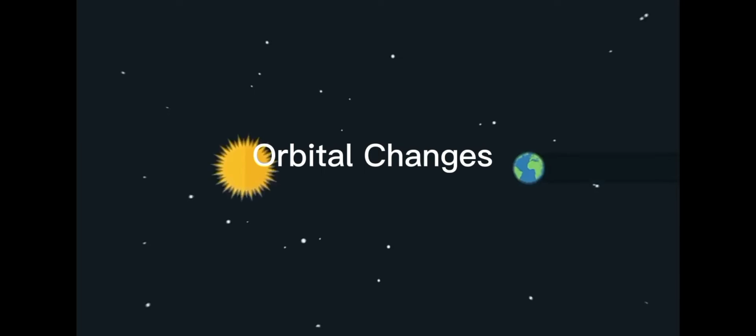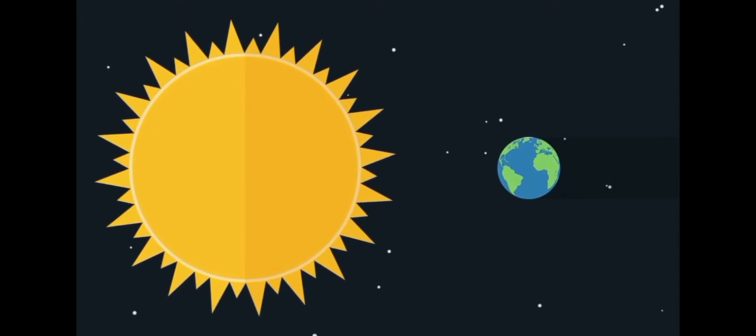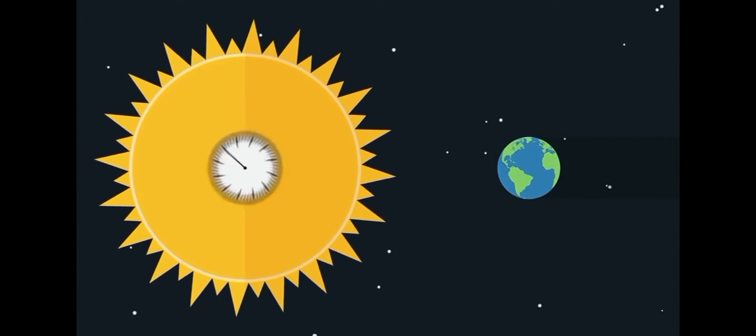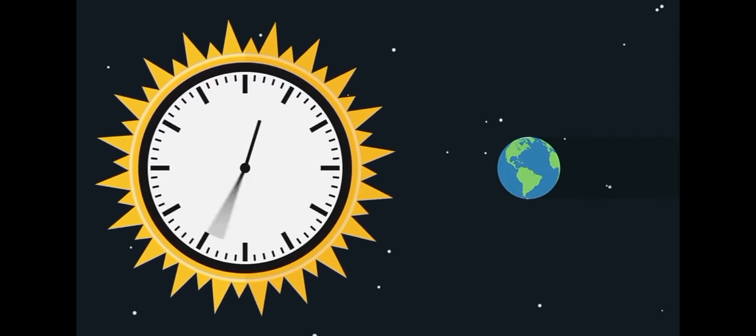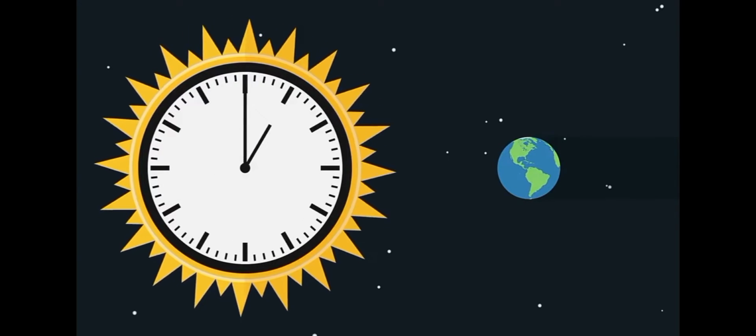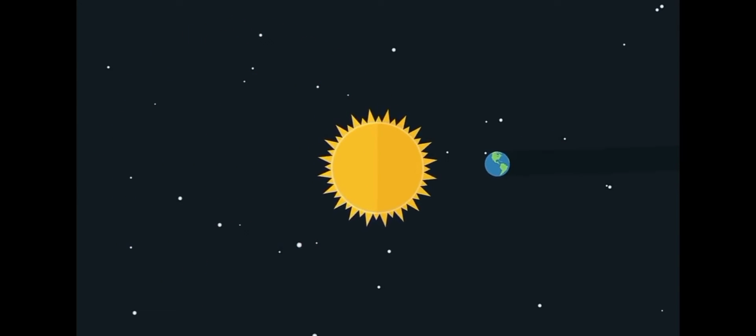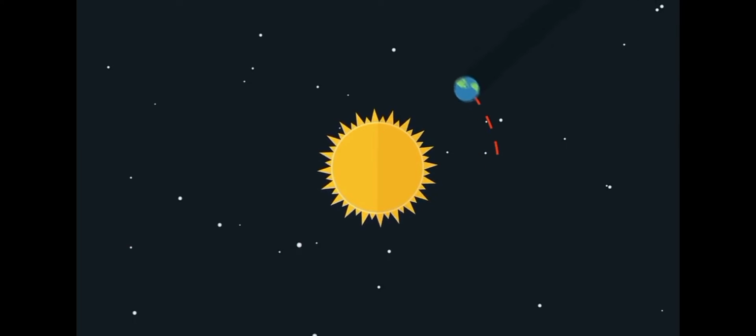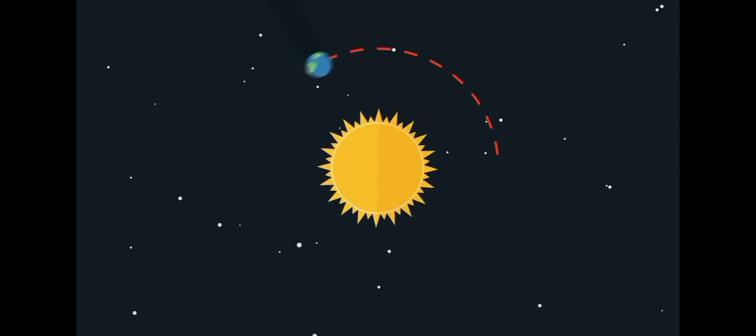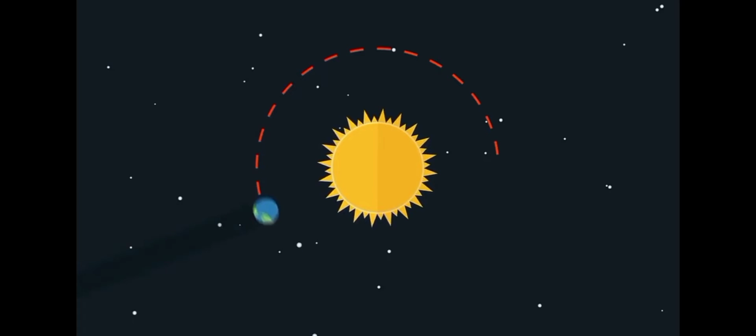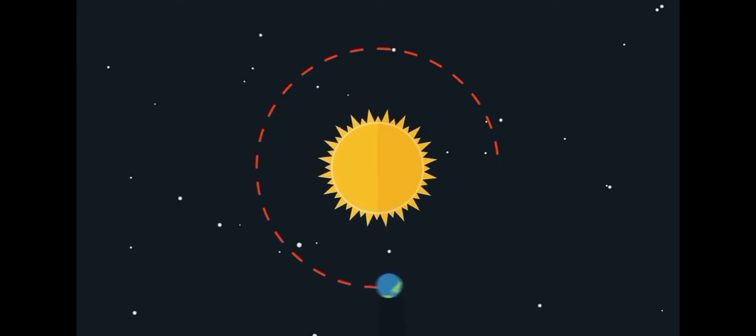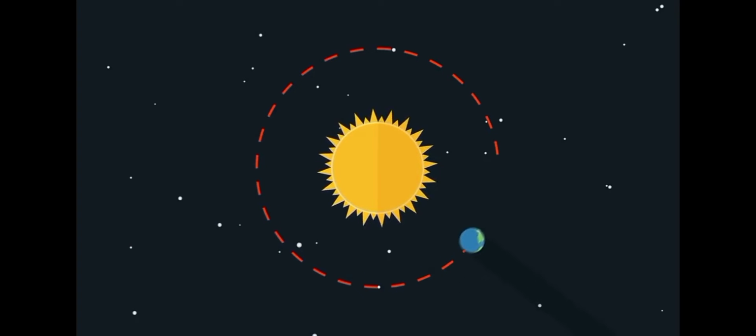Second is the orbital changes. Earth's orbit can also cause climate change. This was proposed by the Milankovitch theory. The Milankovitch theory states that as the Earth travels through space around the Sun, cyclical variations in three elements of Earth-Sun geometry combine to produce variations in the amount of solar energy that reaches Earth.